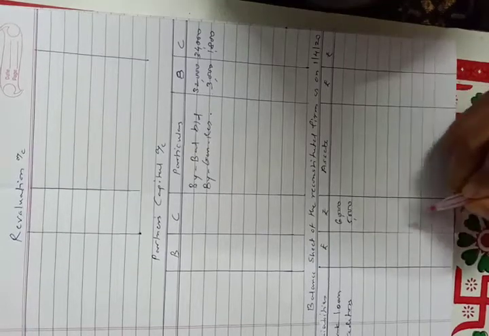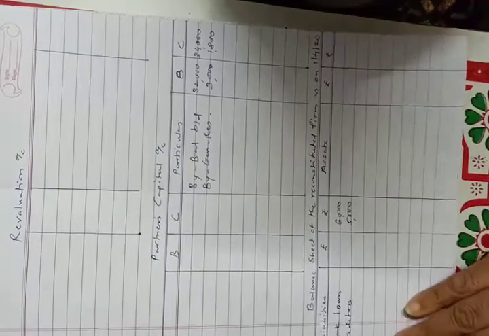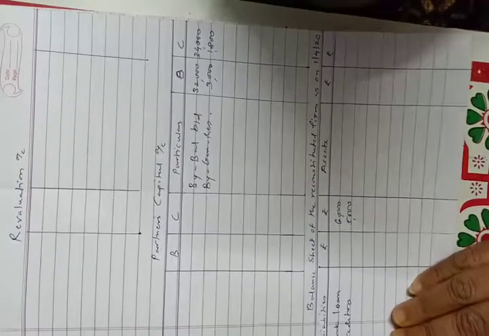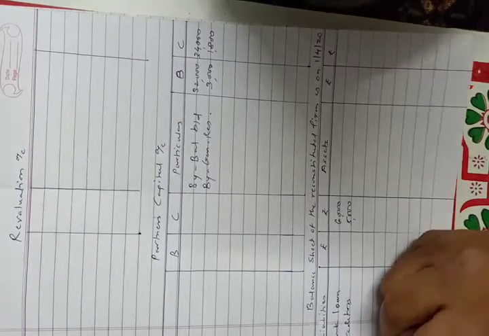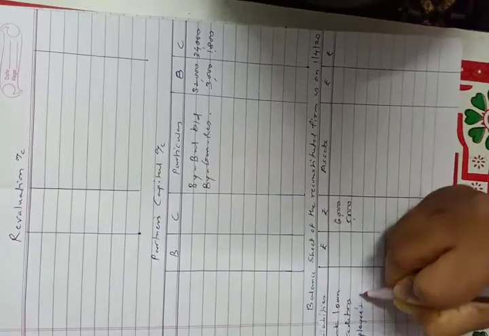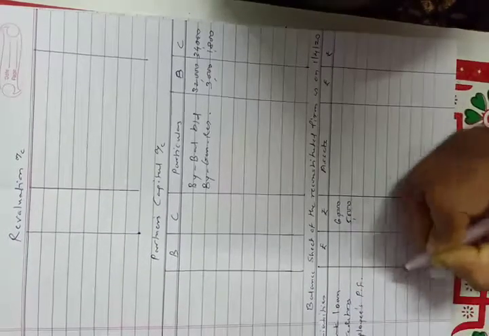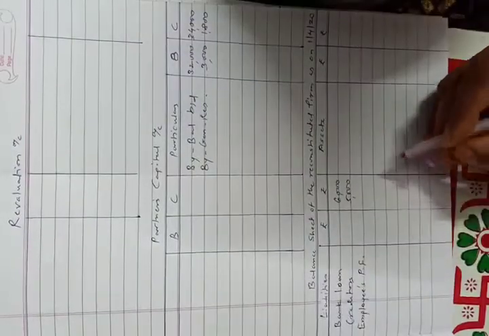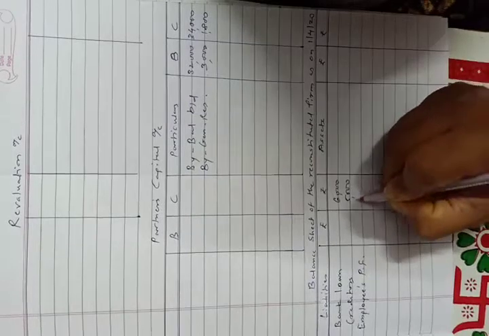Then employees provident fund. Employees provident fund is a liability towards employees, so we will transfer this fund directly to the liability side. So employees provident fund, provident fund is called PF in short form. So employees provident fund is 1,000.